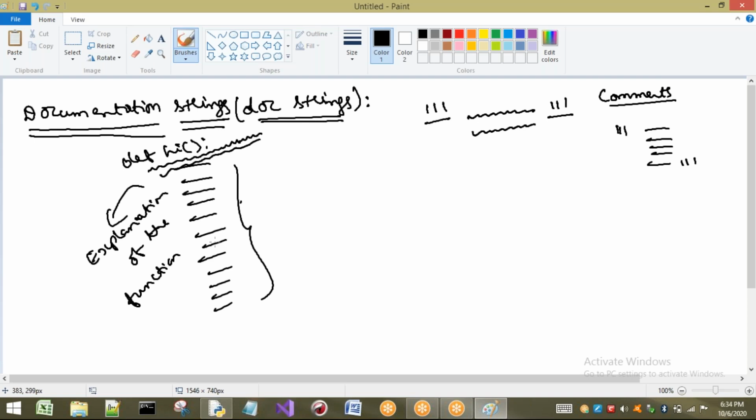Generally, it is not mandatory, not compulsory. It is optional, but it is recommended. If you write doc strings in your programming, it is a good programming practice. Better to write this type of doc strings so that it is very easy to understand the program.